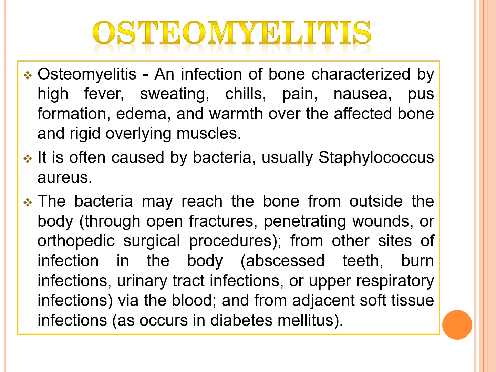The bacteria may reach the bone from outside the body through open fractures, penetrating wounds, or orthopedic surgical procedures. They may also come from other sites of infection in the body, for example abscessed teeth, burn infection, urinary tract infection, upper respiratory tract infections via the blood, and from adjacent soft tissue infections as occur in diabetes mellitus.